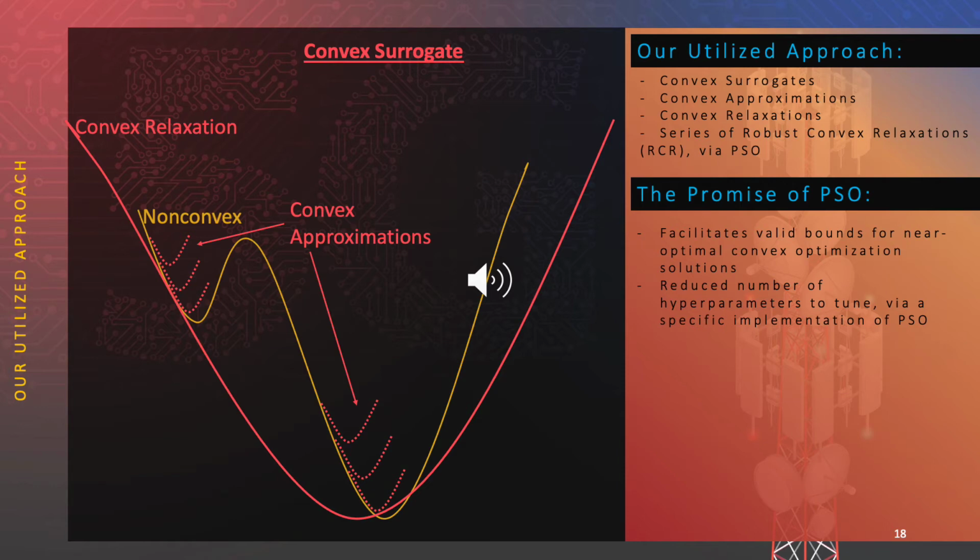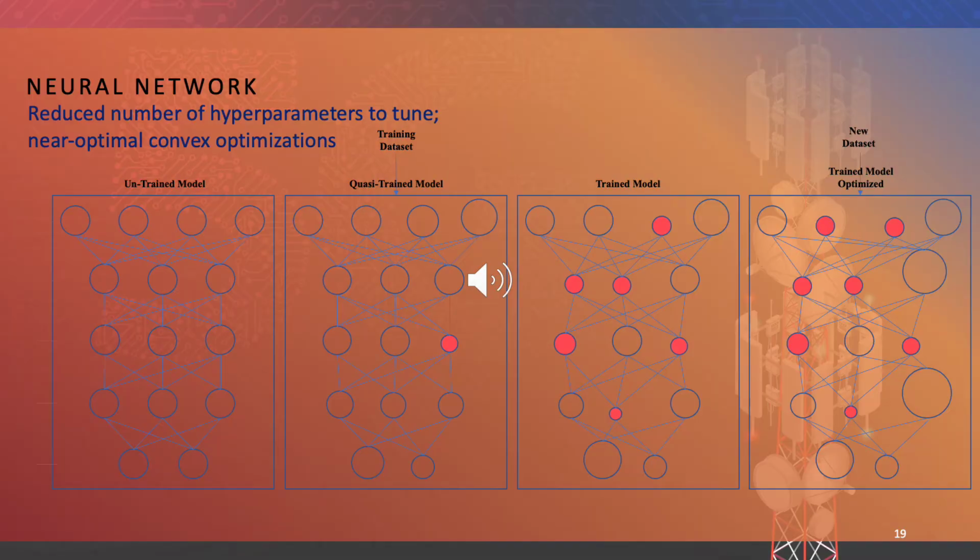These robust convex relaxations, or RCR, are employed at each neural network layer, and the collective series of these RCRs are nicely suited for PSO. The specific implementation of PSO is shown in Slide 19.